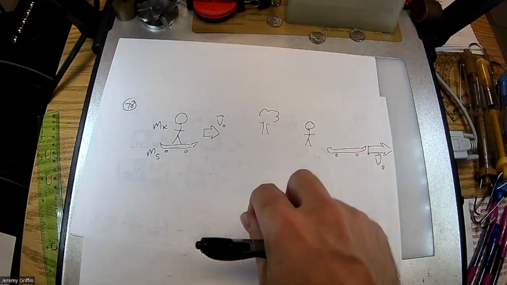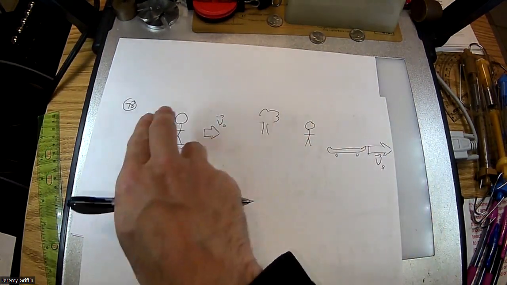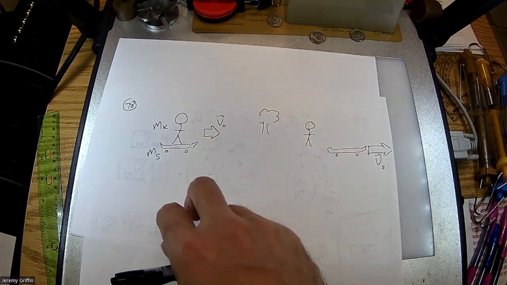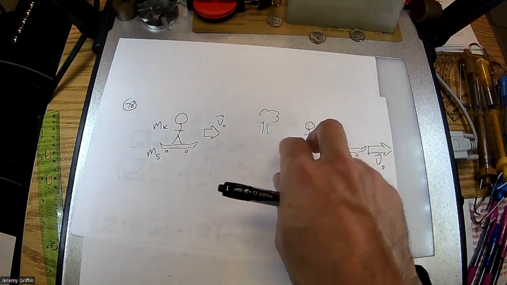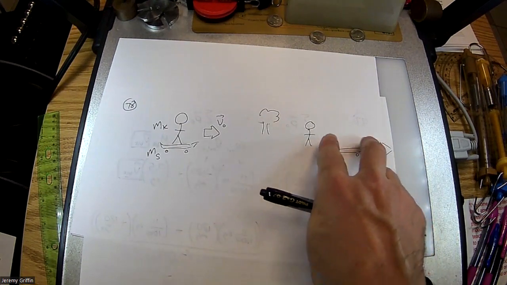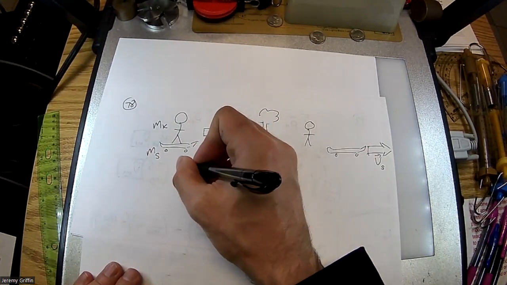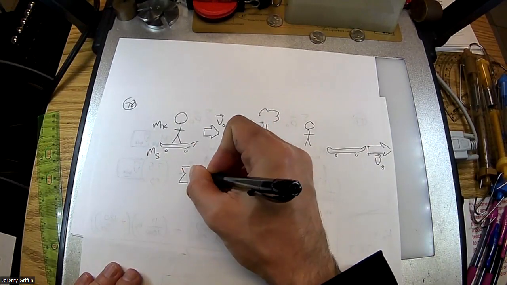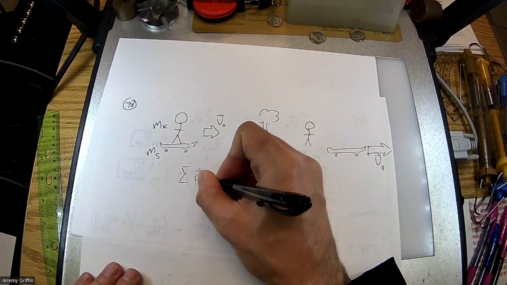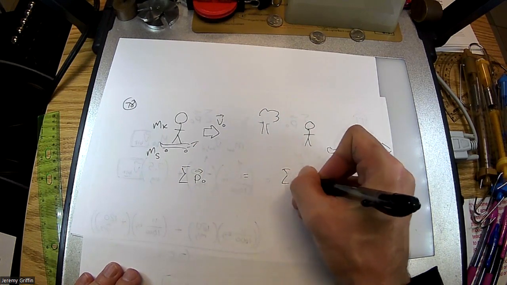Like if you film this whole thing, like the grenade in reverse, all the parts coming together make one giant grenade, right? Here, if you film Kofi jumping off a skateboard and then run that film in reverse, it looks like Kofi jumping on the skateboard and it makes one giant mass. Okay? So we're going to treat this like a reverse collision. I'll say momentum is conserved. Sum of momentum before the jump equals sum of momentum after the jump.